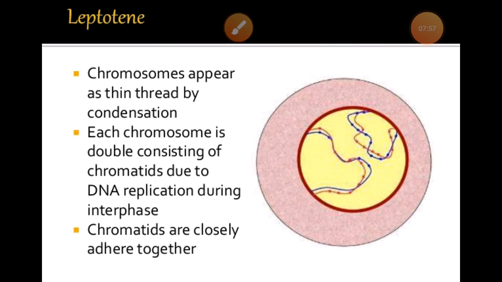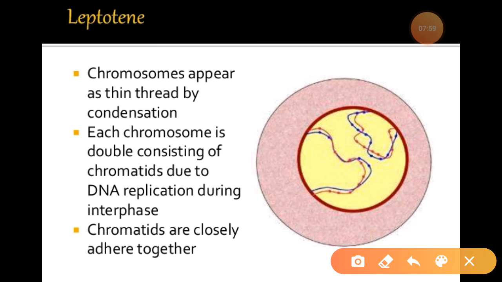As you can see in the diagram, the chromosomes are thin thread-like condensations. All the chromosomes are like thread-like structures. It is the first stage of the meiotic division. In this condition, the chromosomes become gradually visible under the light microscope. The centrioles start moving towards the opposite ends or poles, and each centriole develops astral rays.